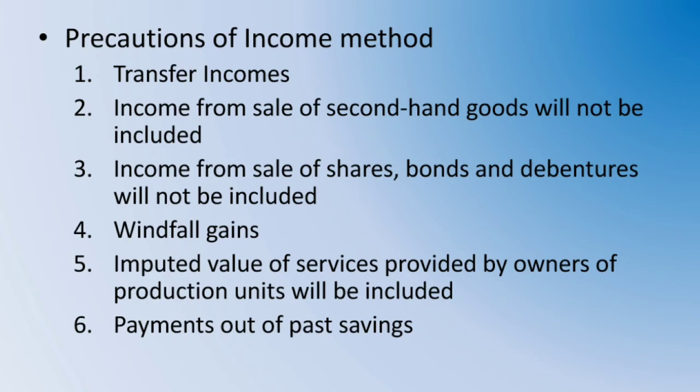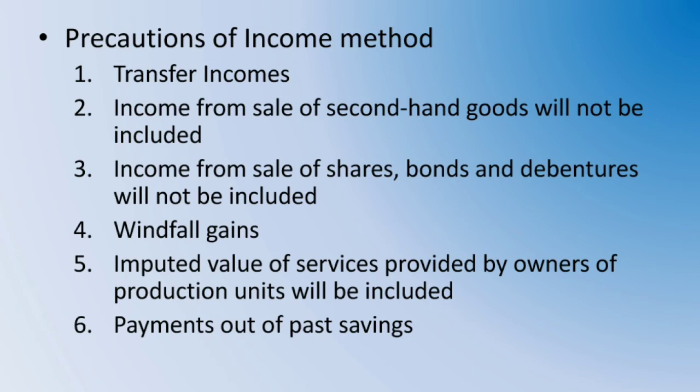Then, when we come to the fifth point, that is imputed value of services provided by owners of production units will be included. Now you see the services that are provided by the producer, the imputed value of services, that will be included in the calculation of national income. The imputed value of owner occupied houses, interest on own capital, production for self consumption, all these things will be added, as these are productive activities and added to the flow of goods and services.